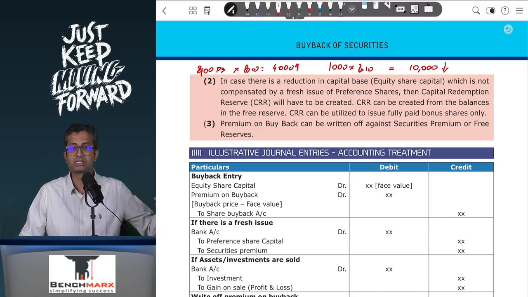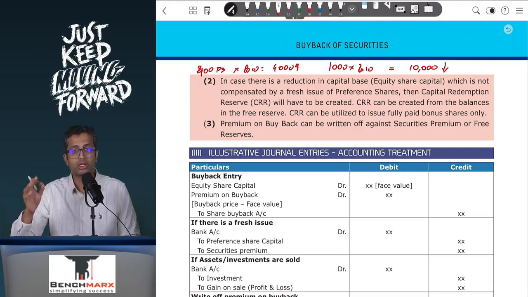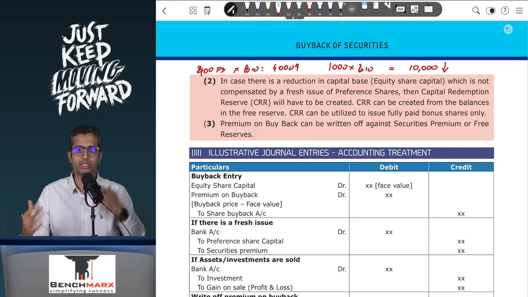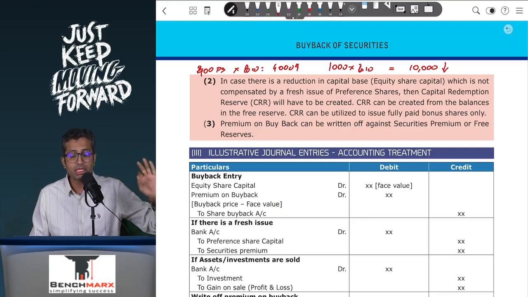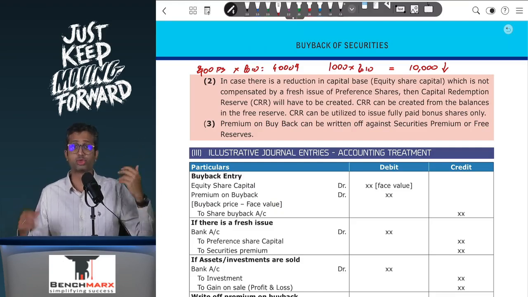Now this 6,000 has to be transferred from the free reserves, and over here free reserves can only mean revenue reserve, general reserve, or profit and loss, not securities premium. You can transfer 6,000 from the free reserves to the capital redemption reserve. There's a special reserve called CRR or capital redemption reserve, and capital redemption reserve is a reserve which is not a free reserve, and it can be used only and only for the purpose of issuing bonus shares.